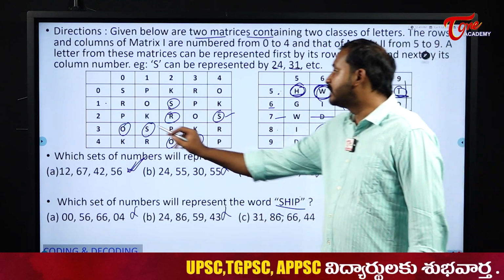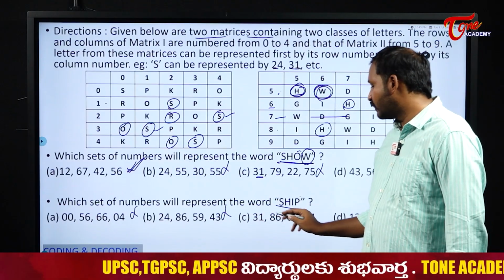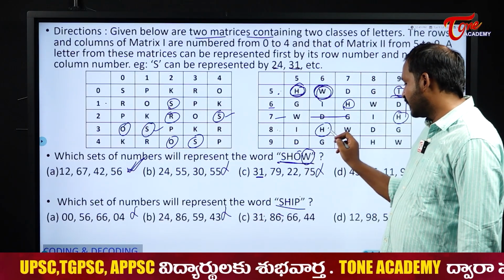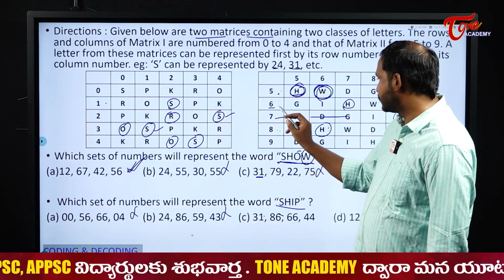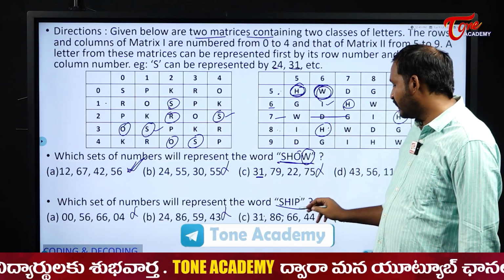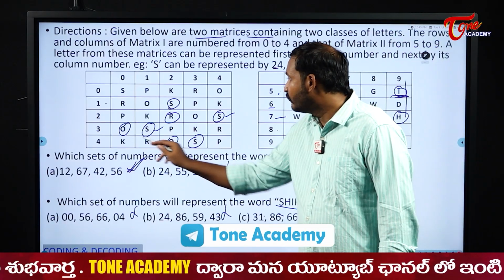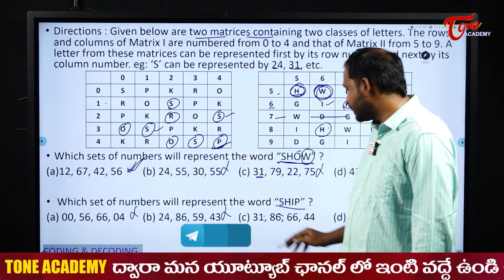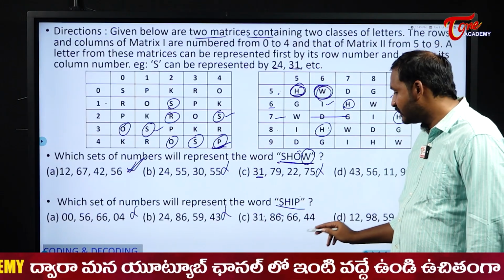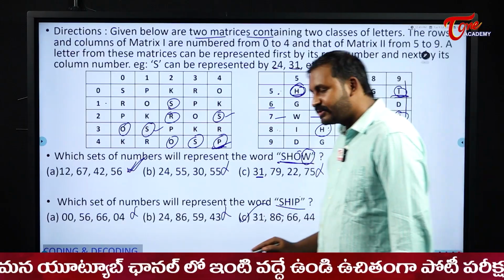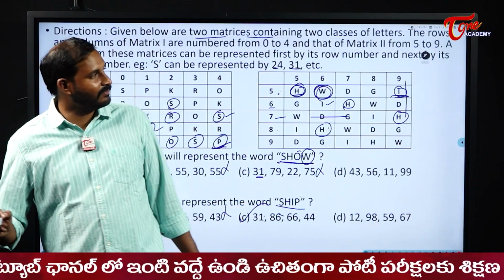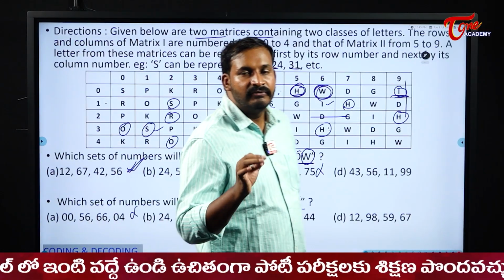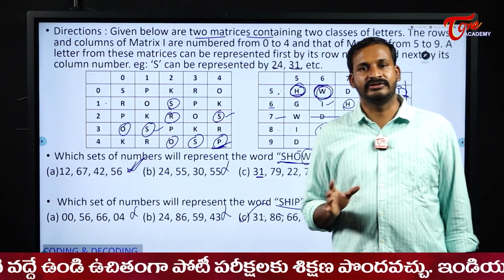Next 3, 1. What is it? H. S. Okay. 8, 6. H, that is fine. Next 6, 6. I, that is also fine. Next 4, 4. What is it? P. It is satisfying, right? All the four letters are satisfying. So here my answer is option C. Just by option verification only, we will get the answers effectively, students.